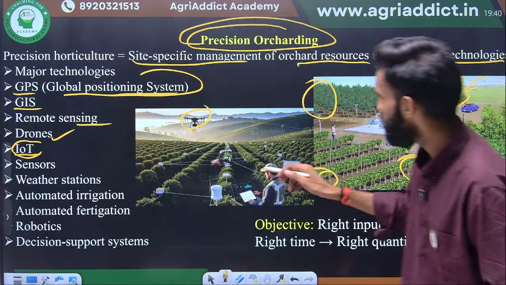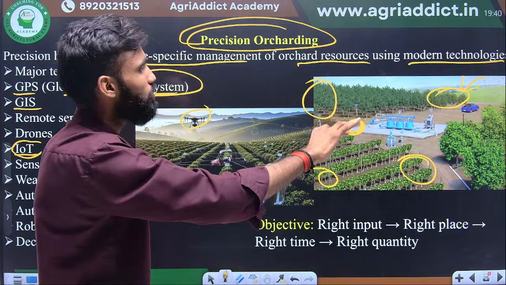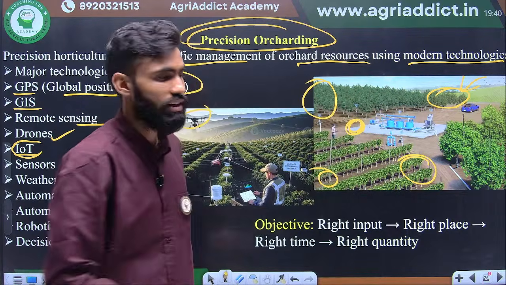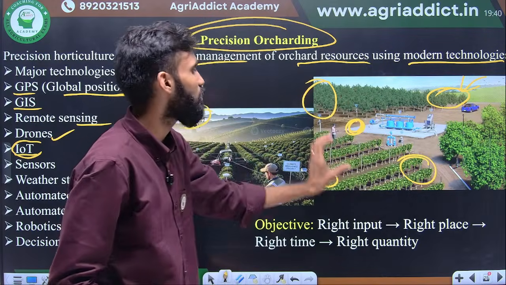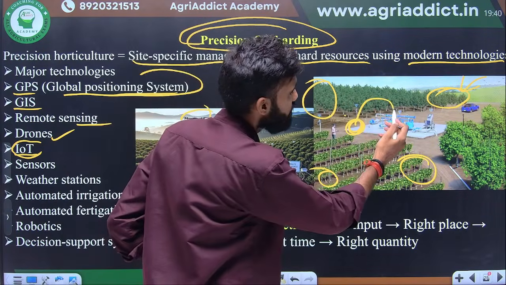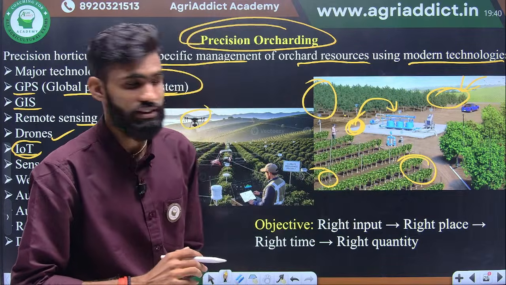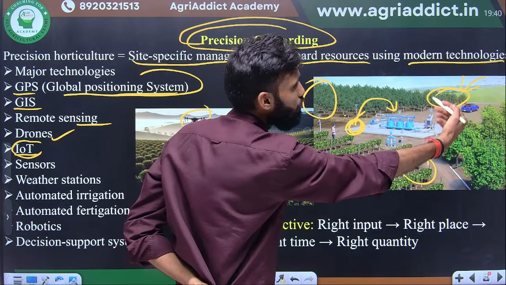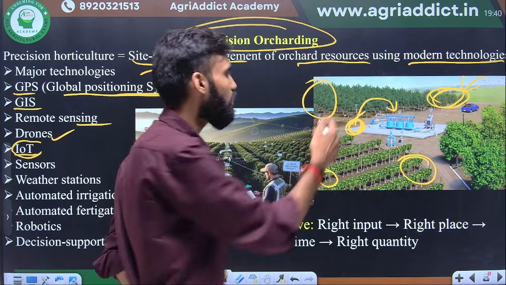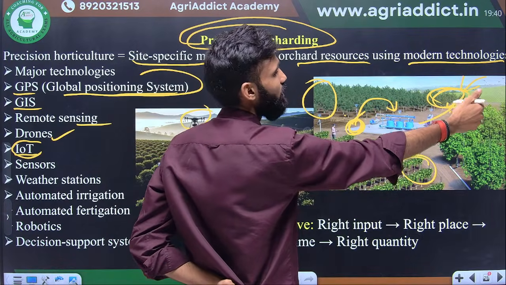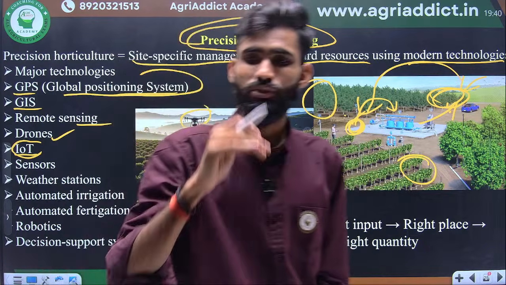Suppose here we kept a room. In the room all the drones, robotics and sensors are there, that send the signal from here, what things are required here. This signal is transferred to this mechanization. Suppose this is the drip irrigation system. If the requirement of water is there, then it will automatically switch on, and the irrigation is completed here. When the irrigation is completed, then the signal is passed and this will stop the irrigation. This is totally mechanized.